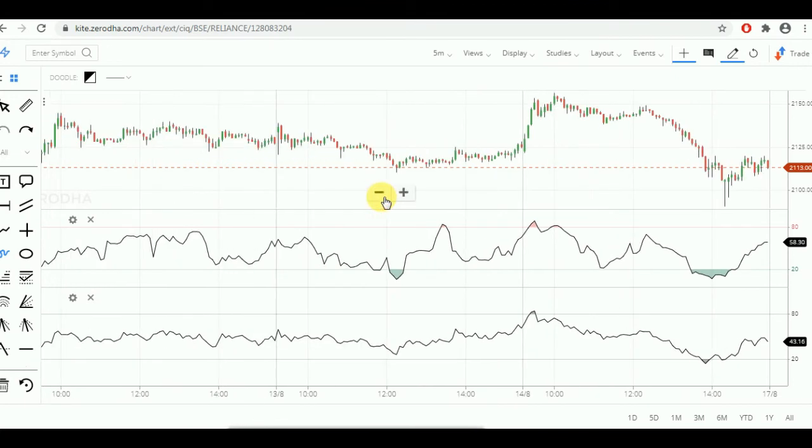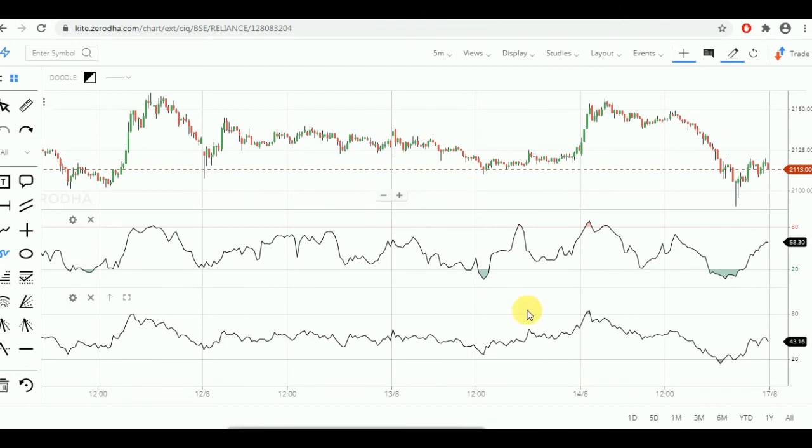And even MFI used to show so many false indications. As you can see here, this had already touched 20 levels, and here MFI had moved till 80 levels.